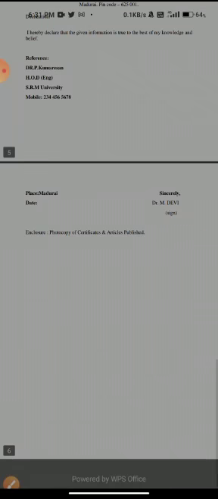And then you have to write date, place, and then write yours sincerely, and then write your name, and below that you have to put your sign. And then enclosure: photocopy of certificates and articles published. Here I am writing it, but for you that is not necessary.